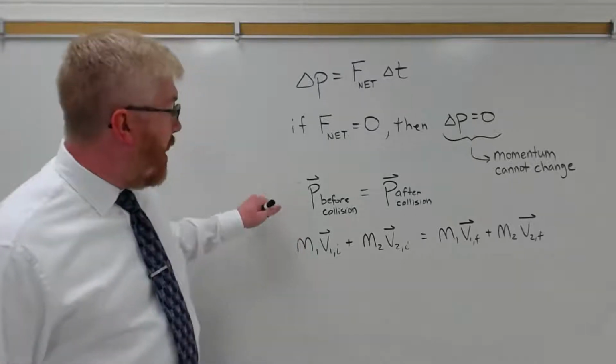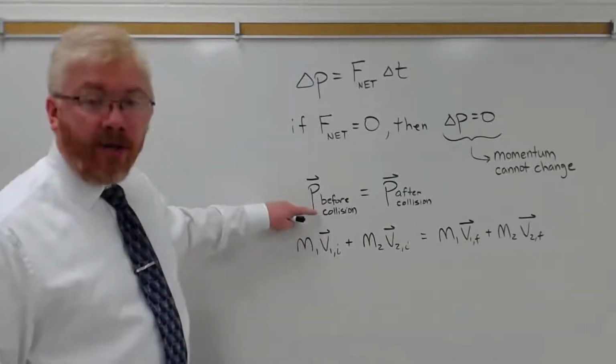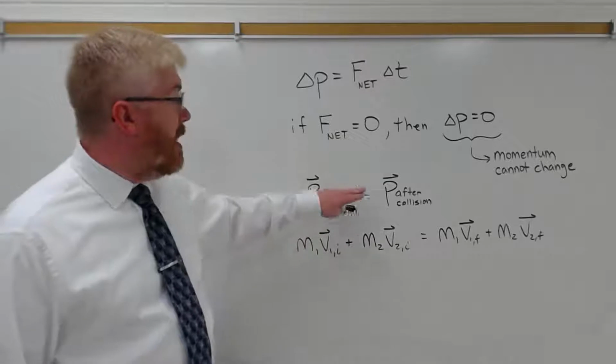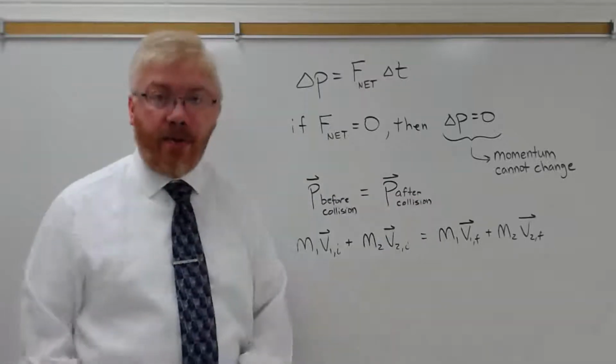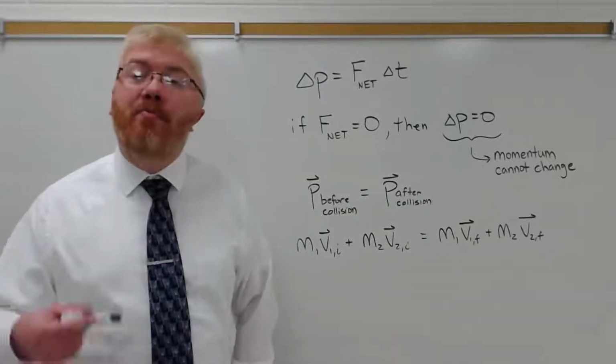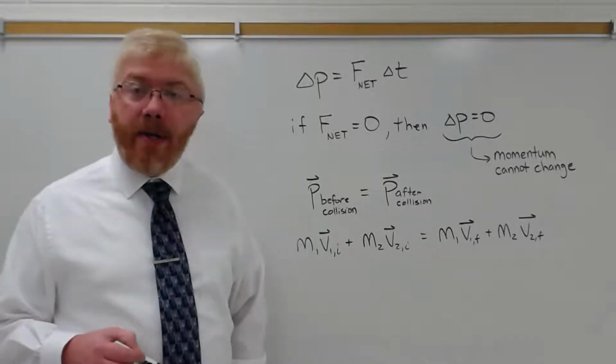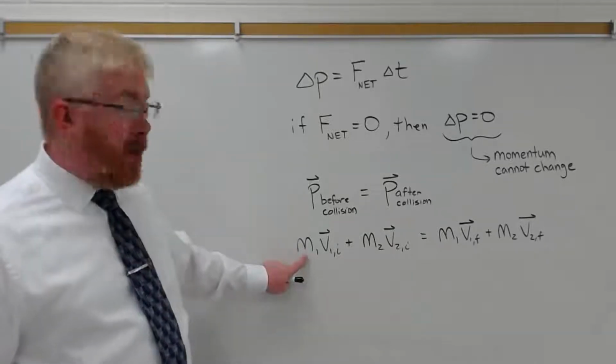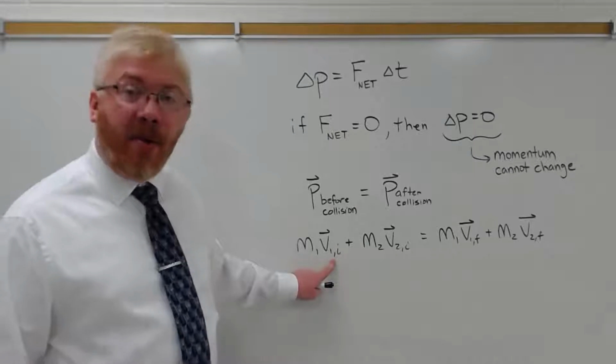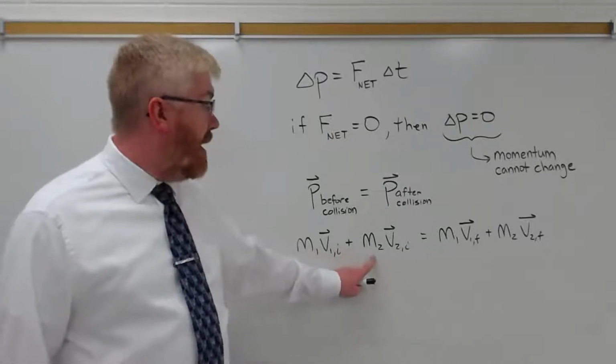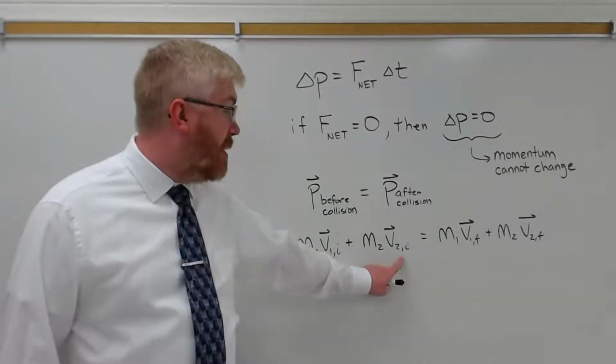So in other words, the momentum before the collision, remember it is a vector, must equal the momentum after the collision. In the case of the two balls I drew earlier, the mass of ball 1 times the initial velocity of ball 1 plus the mass of ball 2 times the initial velocity of ball 2, right?